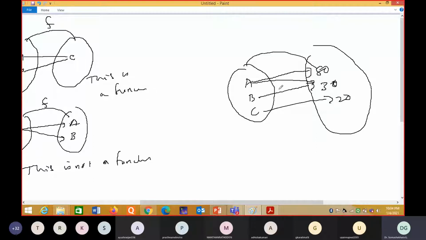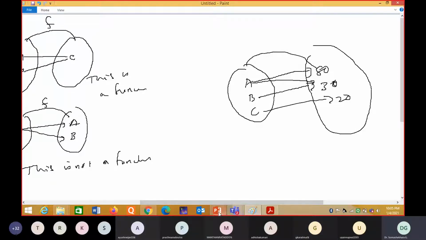Understanding now? Even two students can score one mark. A can score 80 marks, B can also score 80 marks. A cannot score both 80 and 30 in one subject. That is the concept in a function. Are you understanding this concept? What is a function? Yes, sir.